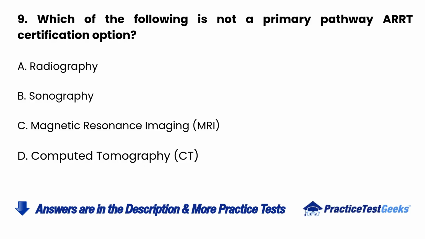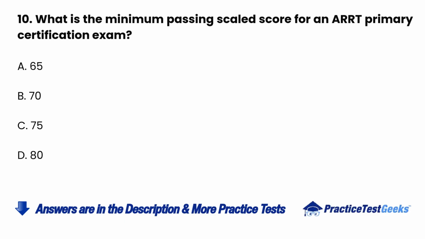9. Which of the following is not a primary pathway ARRT certification option? A. Radiography. B. Sonography. C. Magnetic resonance imaging, MRI. D. Computed tomography, CT.